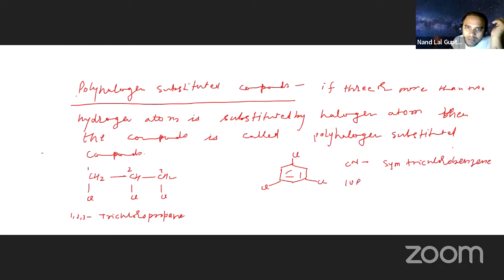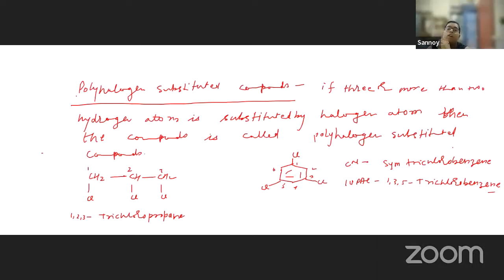And the IUPAC name is very easy. 1, 2, 3, this is 4, 5, 6. So we can write 1,3,5-trichlorobenzene. This is very simple. This is the polyhalogen substituted compound. So in case of 3 or more than 3, that is what is called polyhalogen substituted compound. Got it, sir.